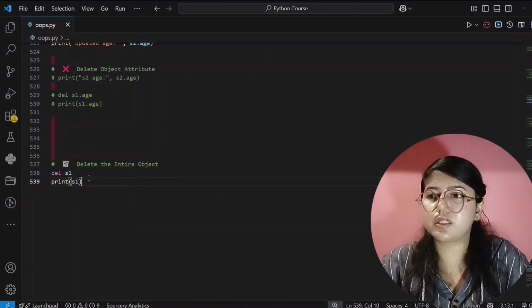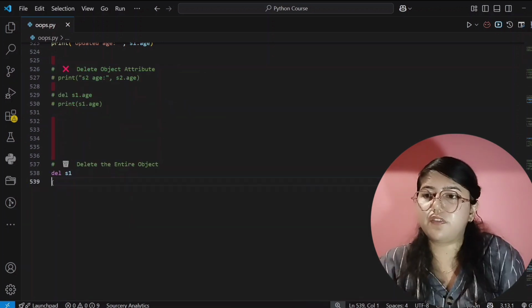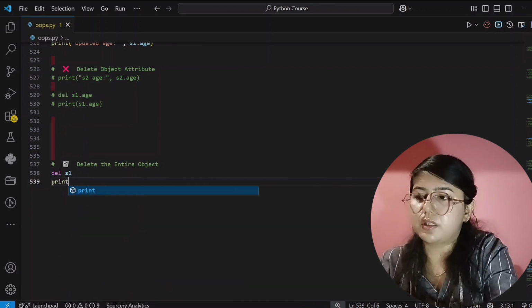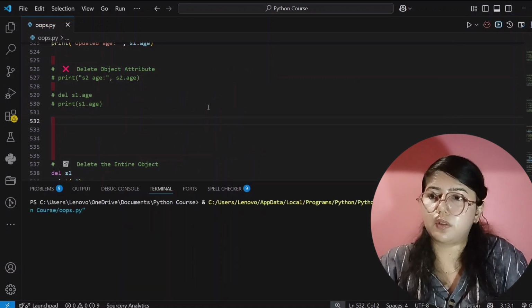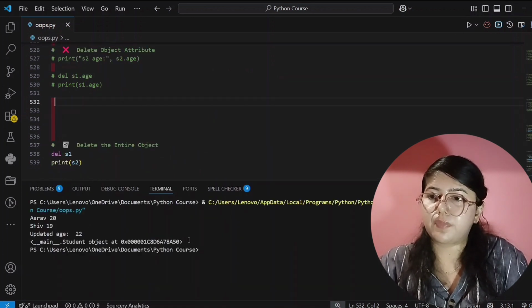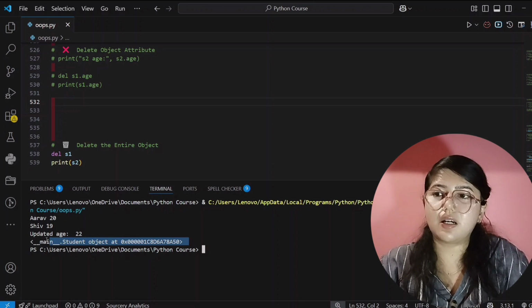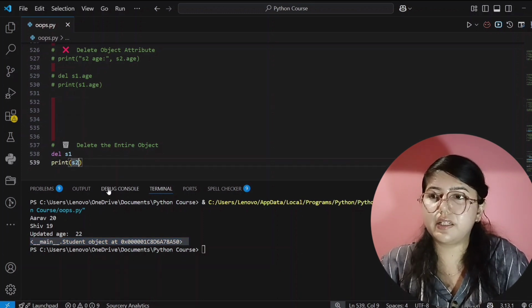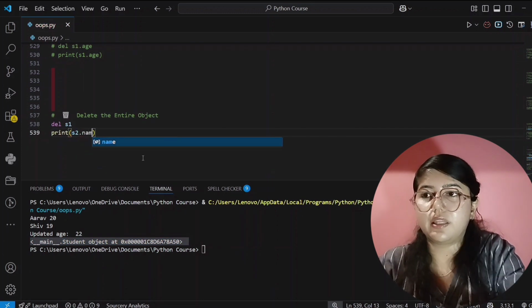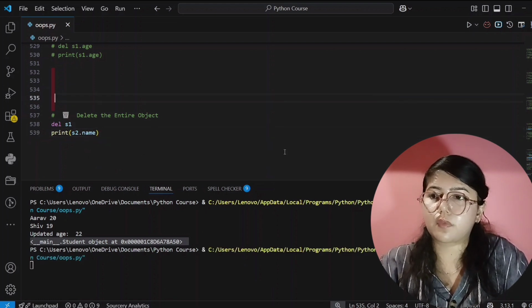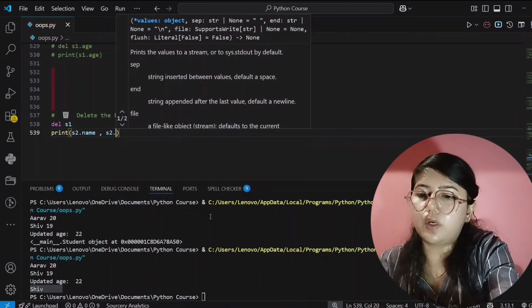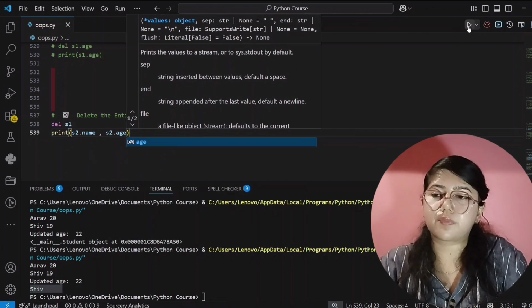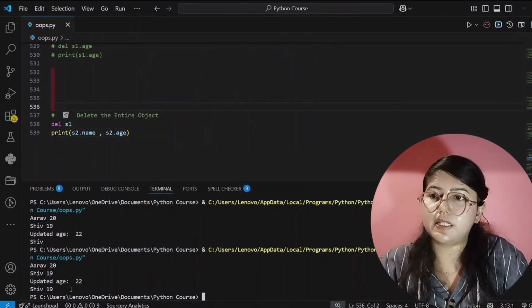And now if I write here print s2, and it will show. See here, this is the address of s2. I will write here s2 name to print. Then it will show, see here, Shiv. And s2 dot age, yes, 19. It is showing Shiv and 19.